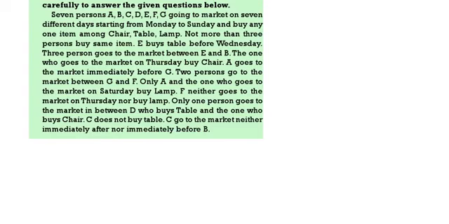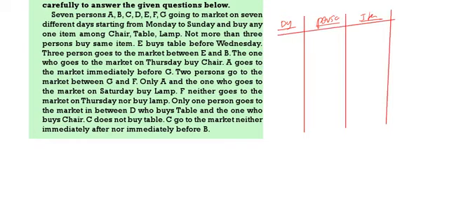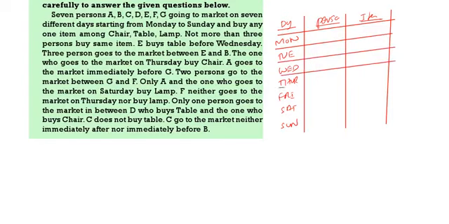Now there are day, person, item. A 3 column table. Below the days you write down Monday, Tuesday, Wednesday, Thursday, Friday, Saturday, Sunday. Now see.